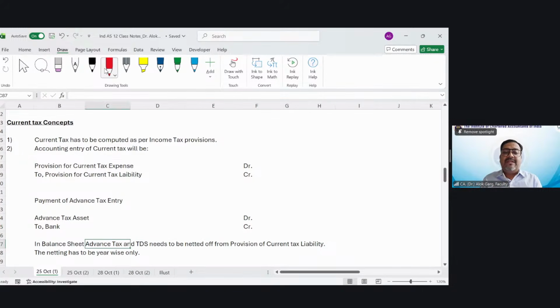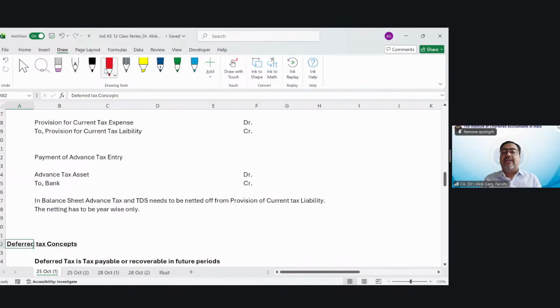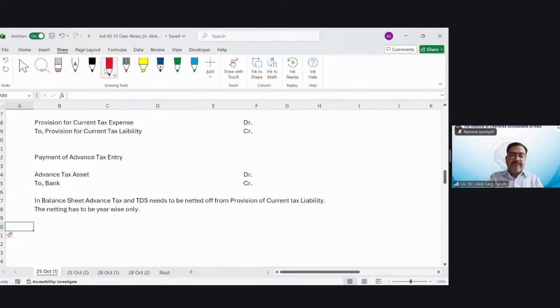In the balance sheet, advance tax and TDS need to be netted off, offset against the provision for current tax liability, and the netting has to be year wise only. For example,